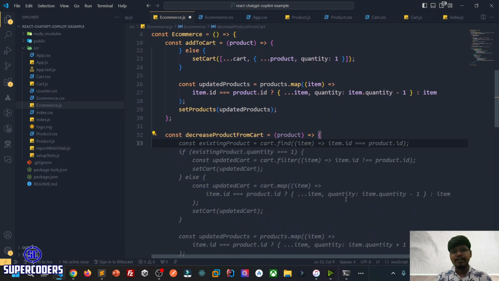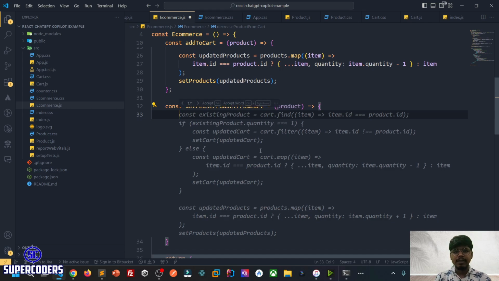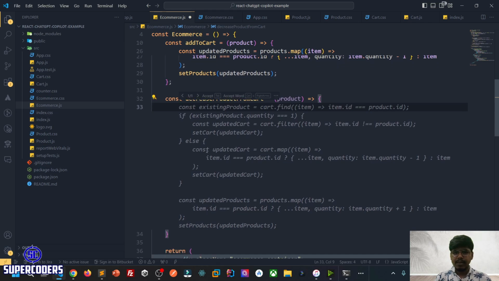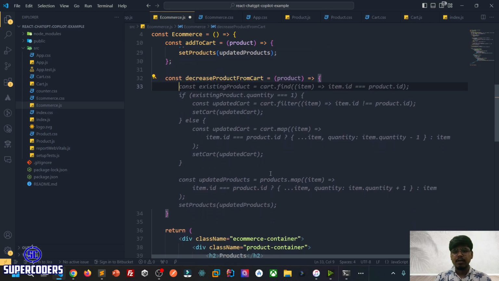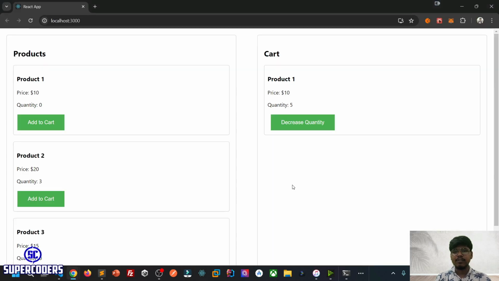So let's see. Yeah, that's what I think. Here Copilot gives you a suggestion. If you see the suggestion, it is checking the first existing product. If the quantity is equal to 1, then it will remove the item. Else it will just minus the quantity and then update the product in our product data. So just use tab to autocomplete it and save it. Just go back, refresh, and let's see. And you can see if I add more times, it is 0. And if I remove, you can see here 4 and here 1. If I again click, 3, 2.